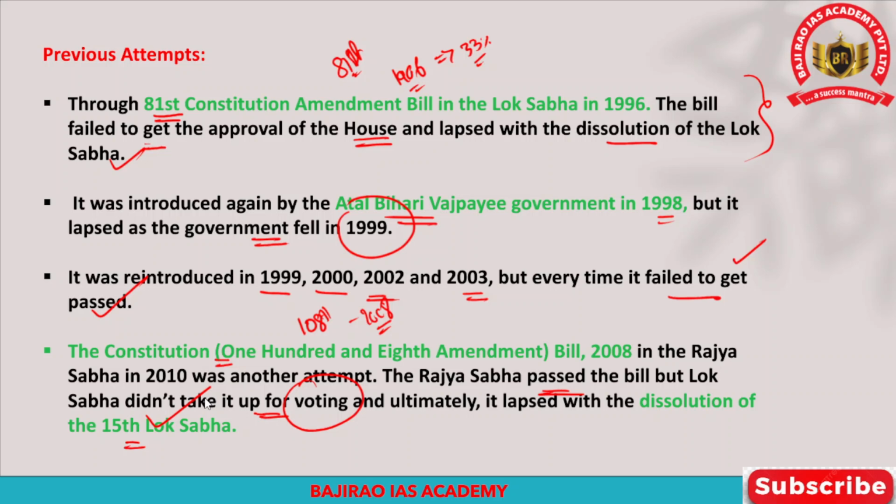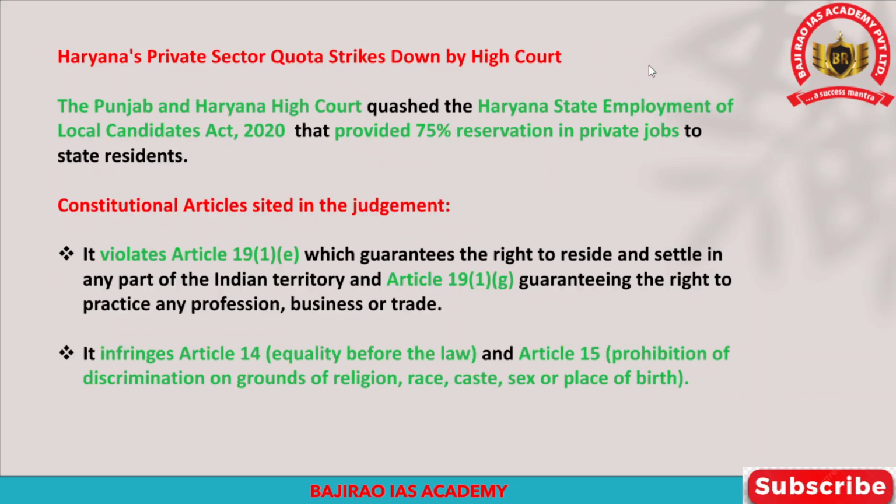But recently, in 2023, the government passed the 106th Constitutional Amendment Act, which provided 33% reservation for women. Okay, so we'll proceed further.